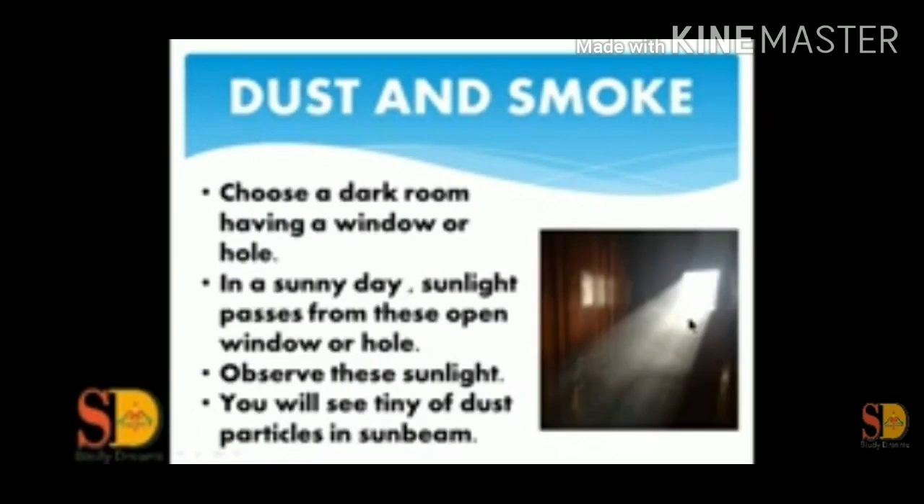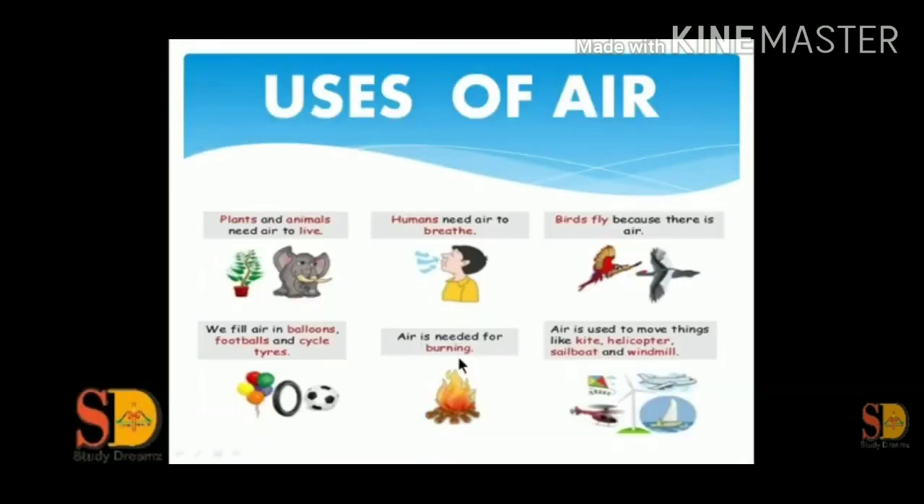Dust and smoke are present in the atmosphere. Choose a dark room having a window or hole. On a sunny day, sunlight passes through the open window or hole. Observe the sunlight. You will see tiny dust particles in these rays of sunlight.